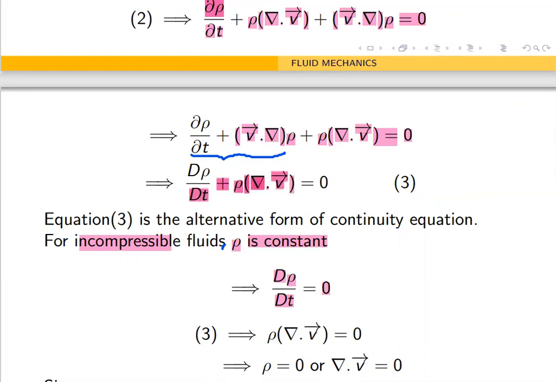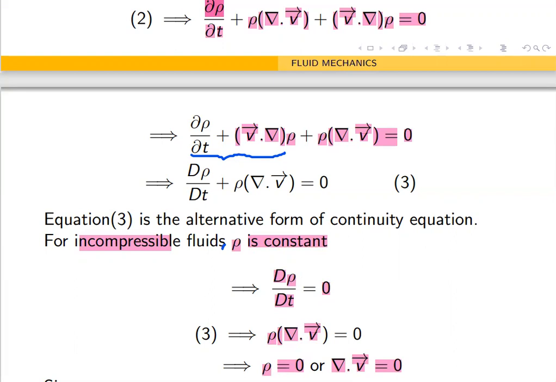Putting Dρ/Dt equal to 0, the first part becomes 0. So what remains is ρ divergence v equal to 0. This implies either ρ is 0 or divergence v is 0.